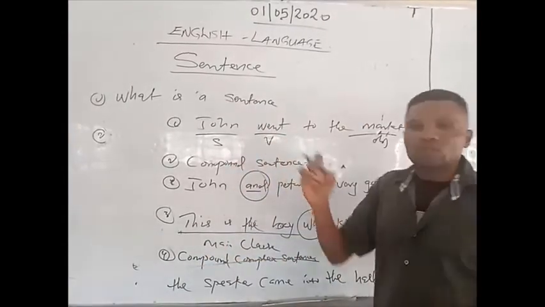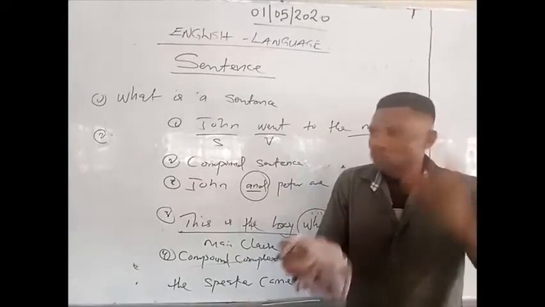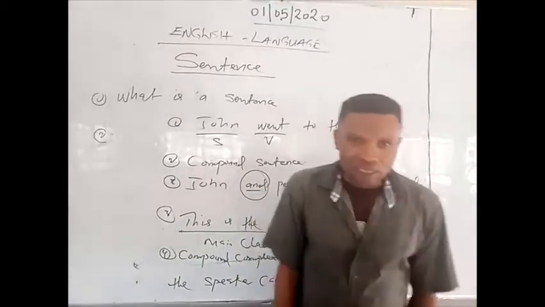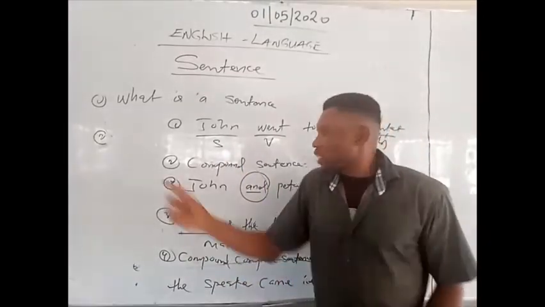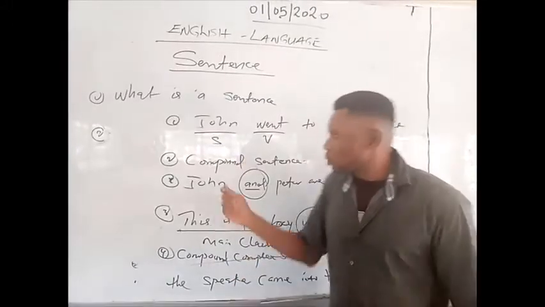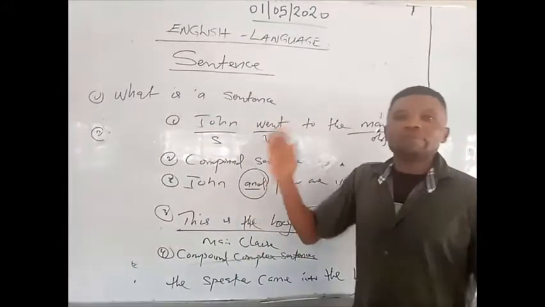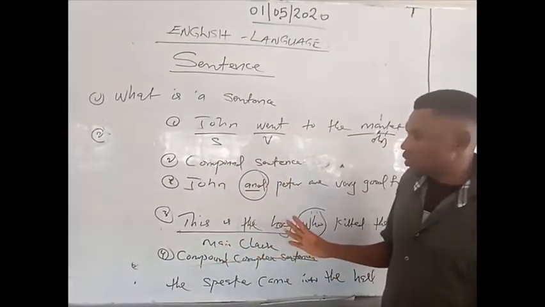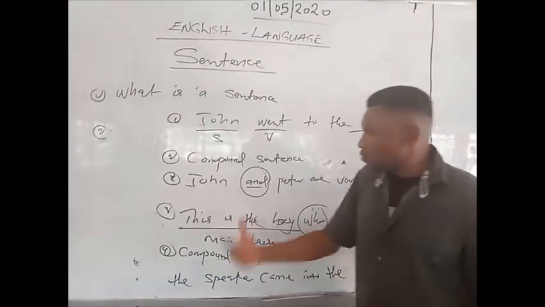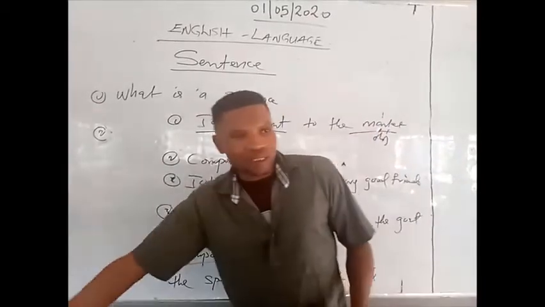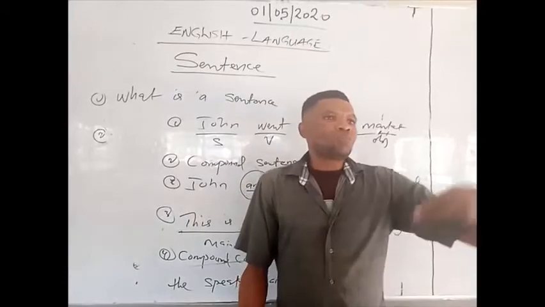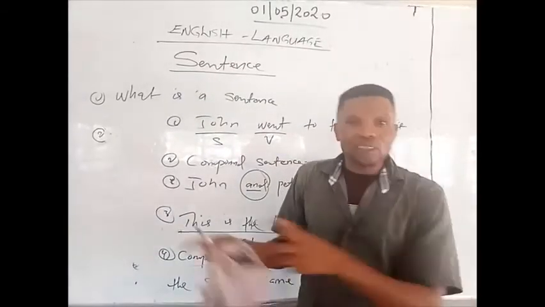For every sentence to be complete, it must consist of the three headings, which are the subject, the verb, and the object. A sentence cannot stand on its own without the subject, verb, and object. It is mandatory that there must be an expression used to make its own meaning more meaningful in this regard. And a sentence itself is a general expression used for us to identify which of them falls under compound sentences, or which of them fall under simple sentence, compound complex, or complex sentence.